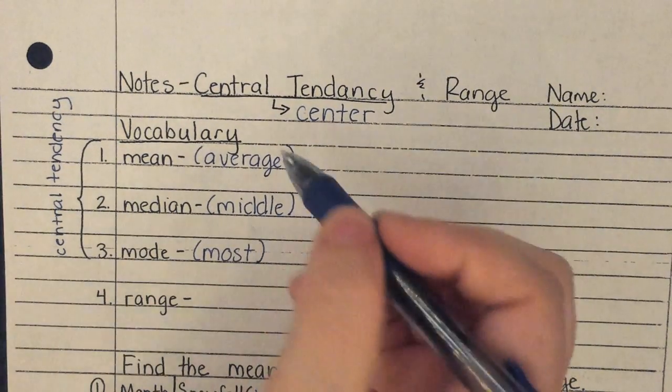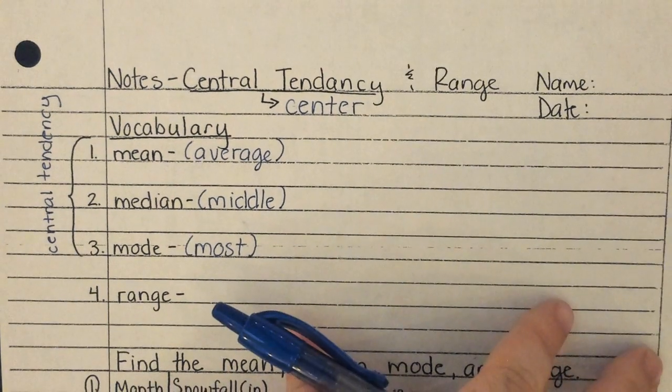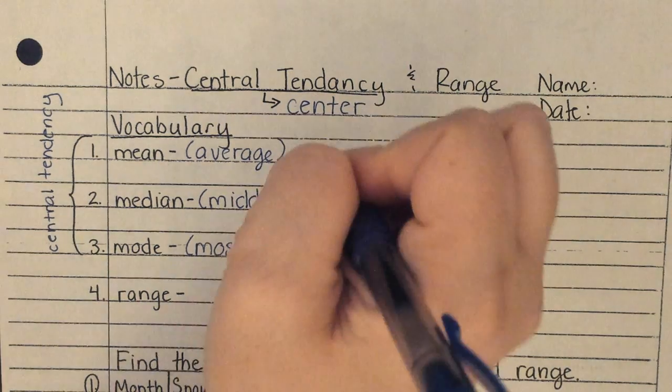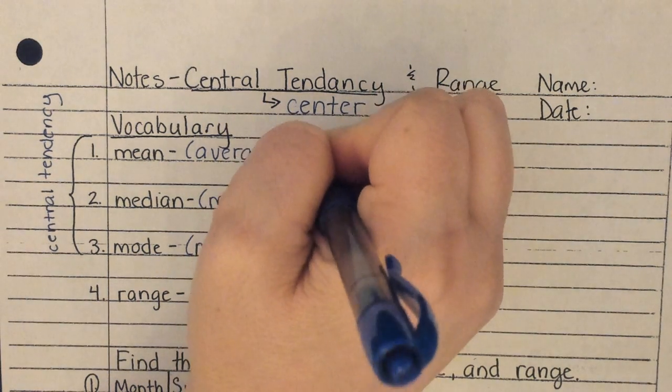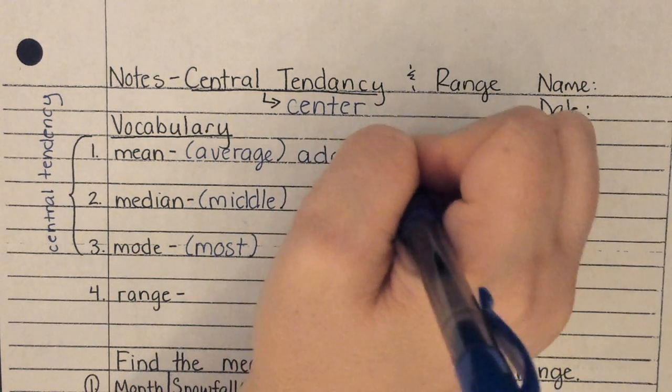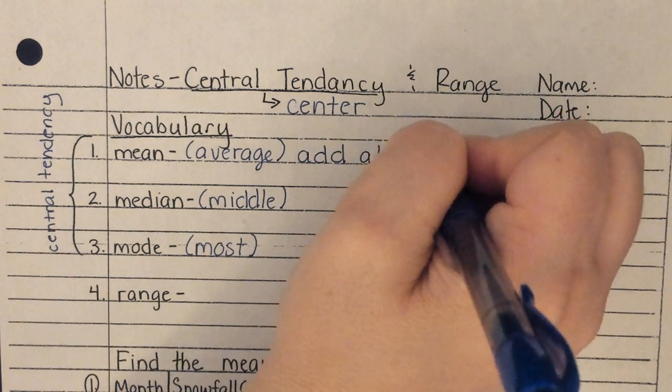All right, let's give a little bit more detail to this. So we know the mean is the average, but how would I calculate the mean? We did this on last night's homework. How did I calculate the mean? Lily? Perfect. We added all the numbers. Add all the numbers.